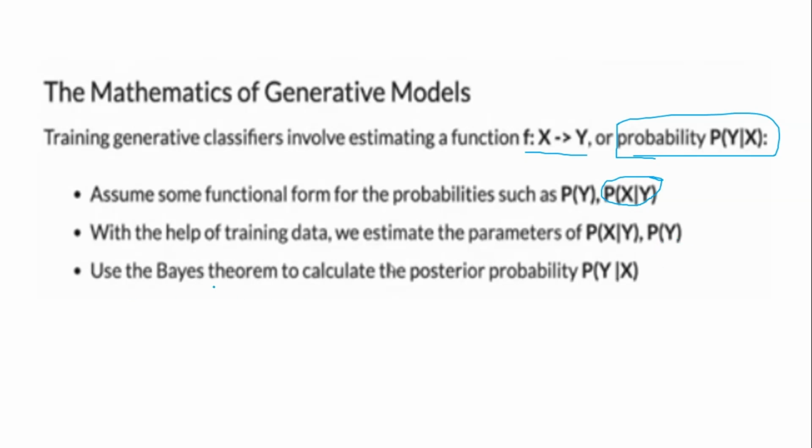We use Bayes theorem to calculate the posterior probability, that is p of y given x. So this is the mathematics of generative models, where we use some concepts of Bayes theorem and some concepts of probability theory.